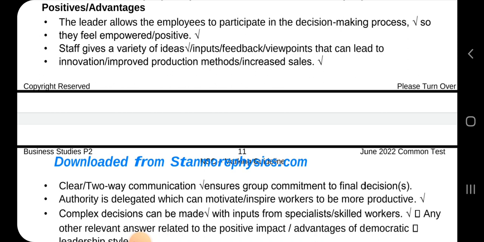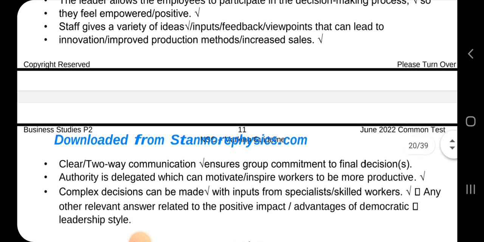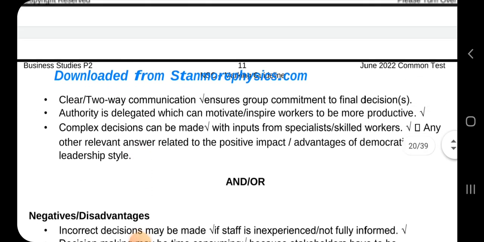Staff give a variety of ideas, inputs, feedback, and viewpoints that can lead to innovation, improved production methods and increased sales. So they do not just say, I know everything and you are going to listen to me. No, they involve everybody and make sure that everybody has something to contribute to the table, and they listen to them and make sure that we grow this business as a collective and not as individuals.